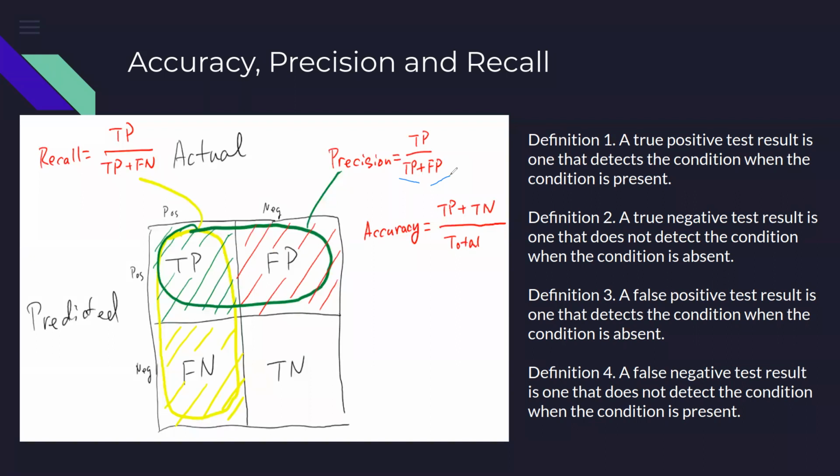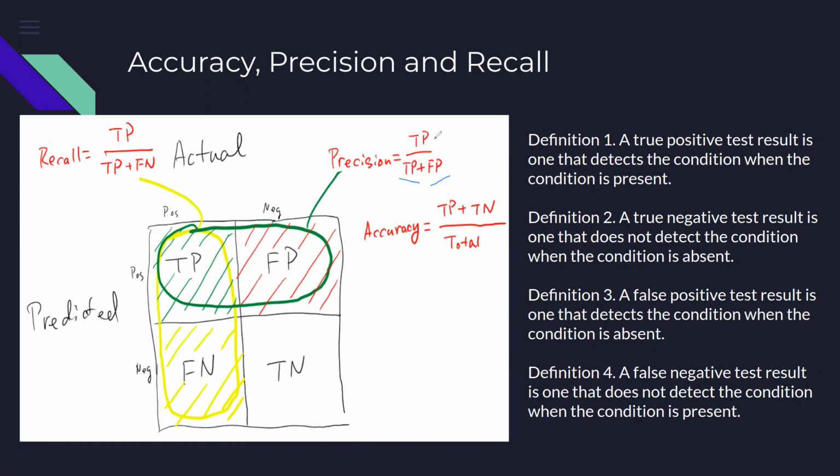So I will take both true positives and the false positives. So that's the number of times my test result has said that the condition is positive, but out of that only a certain number of cases were truly positive. So precision is how precise my positive identification is, and that we would compute by dividing true positive by true positive plus false positive.